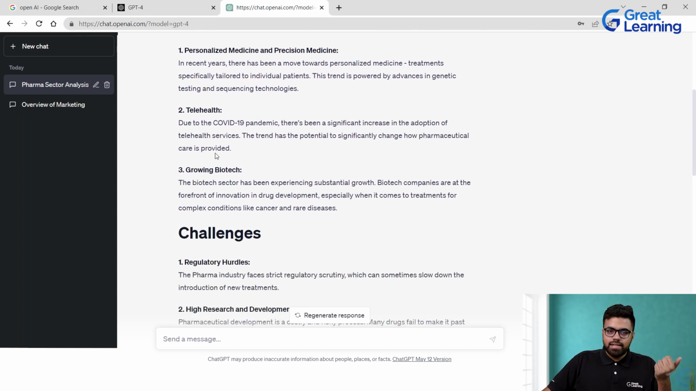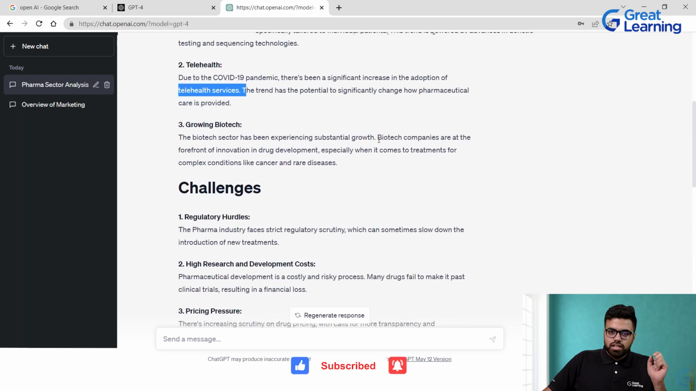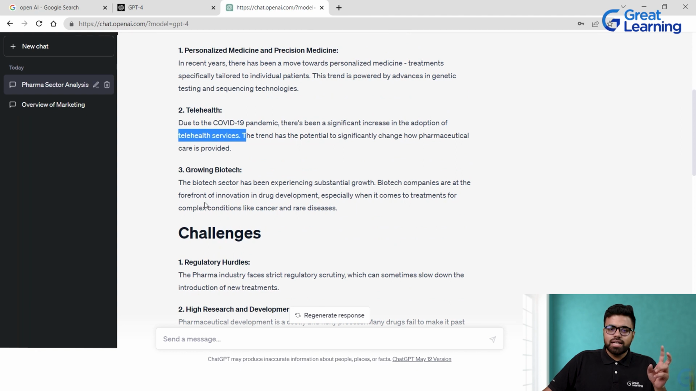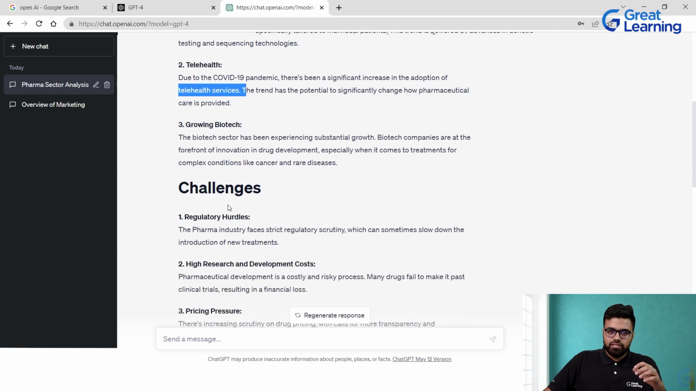Then there's telehealth that is there, right? Due to COVID, it takes into consideration COVID-19. There's been a significant increase in the adoption of telehealth services. The trend has the potential to significantly change how pharmaceutical care is provided. Then it is about growing biotech. It just gives me a gist of it. Now, the biotech sector has been experiencing substantial growth. Biotech companies are at the forefront of innovation in drug development.